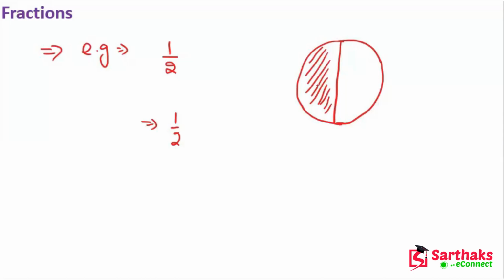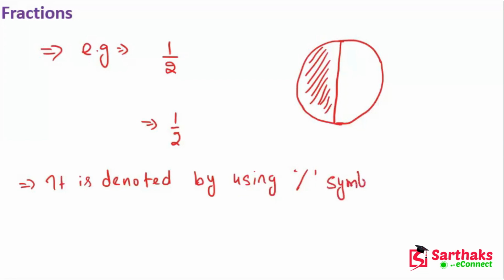A fraction is also termed a portion or fraction of any quantity, and it is denoted by a symbol like a upon b, or for example 2 upon 4.